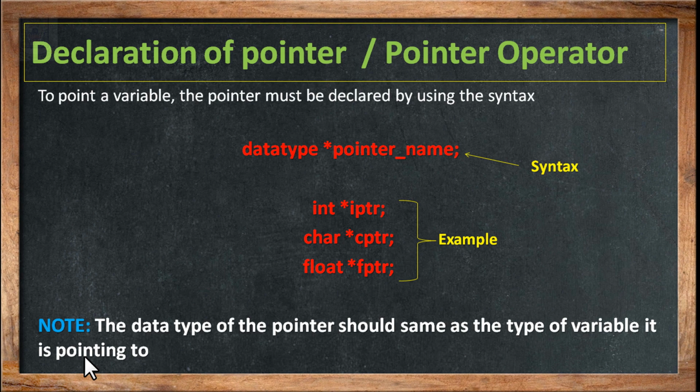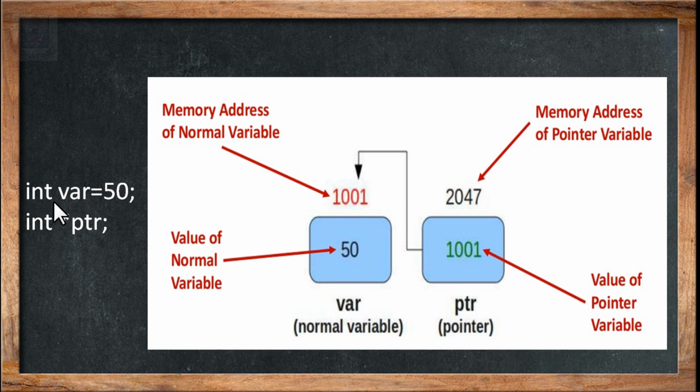The pointers are going to store memory addresses, and they are declared by using data type, asterisk, name of the pointer. Pointer names are identifiers, so you should follow the rules for naming identifiers. Now suppose I have declared a variable and a pointer: int var = 50 and int asterisk ptr. So what is ptr over here? You can identify it by the pointer operator, that is asterisk. The ptr is a pointer. It's not a normal variable. There you can see the difference between normal variables and pointers.